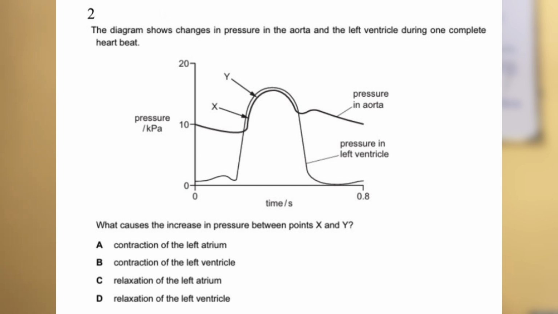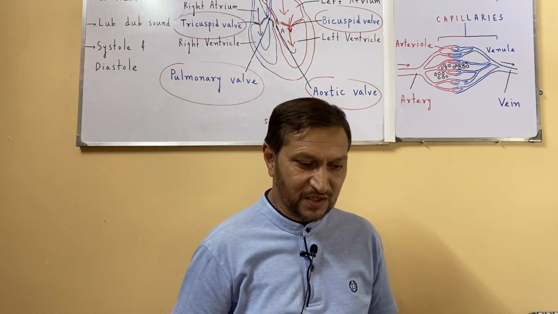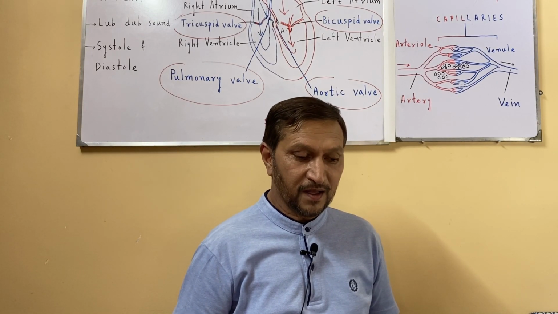The reason is contraction of the left ventricle, because when the ventricle contracts, the pressure will increase, not because of relaxation. Due to relaxation the pressure will drop. So leave option C and D, it can be either A or B, but as they are talking about the left ventricle, it is definitely because of the contraction of the left ventricle. So that's why option B. Question number 3.